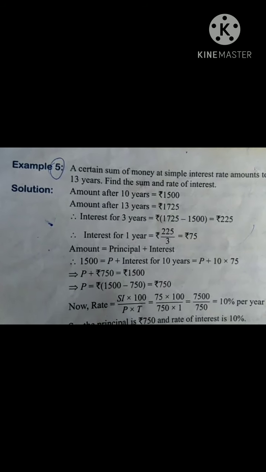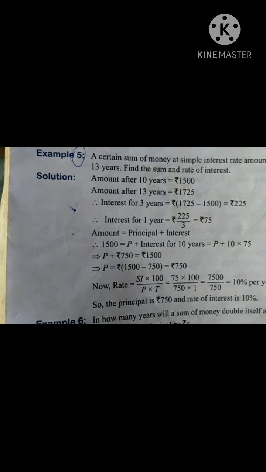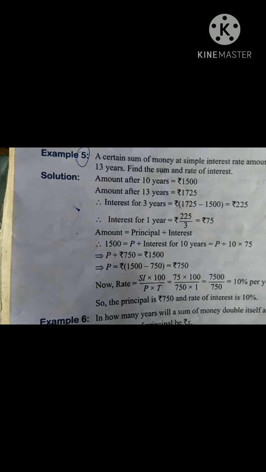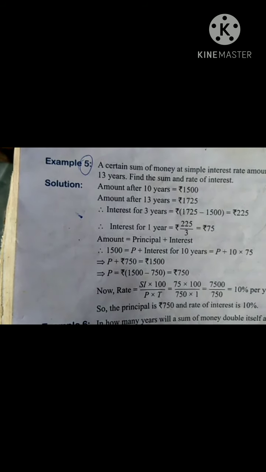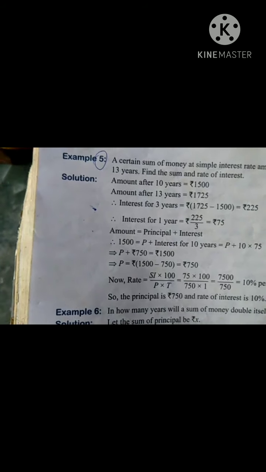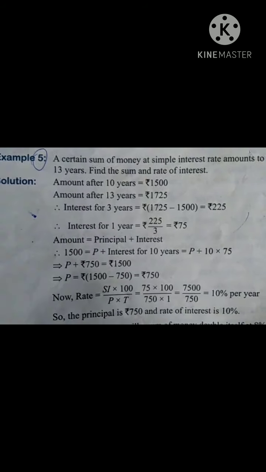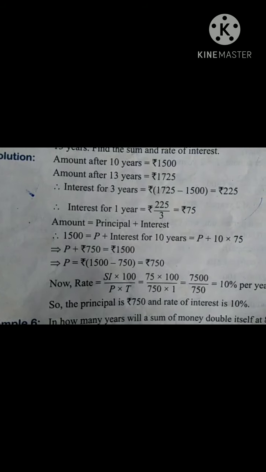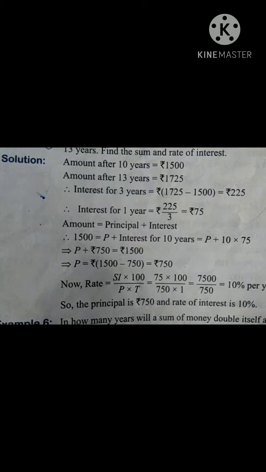Find the sum and rate of interest. I am teaching you this example 5 and you will do question number 9 accordingly. So the amount after 10 years is rupees 1500 and the amount after 13 years is rupees 1725.